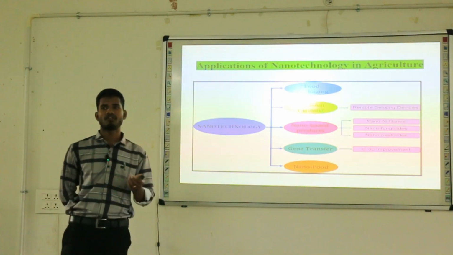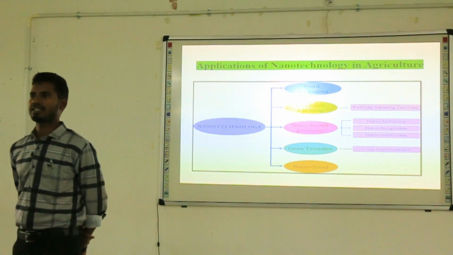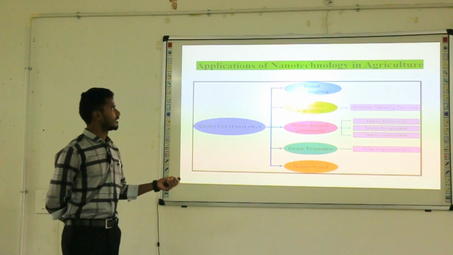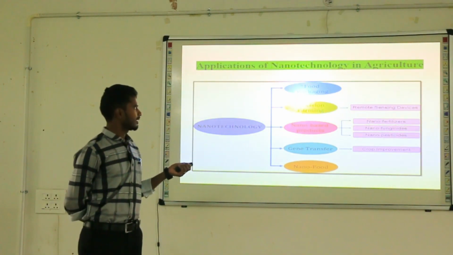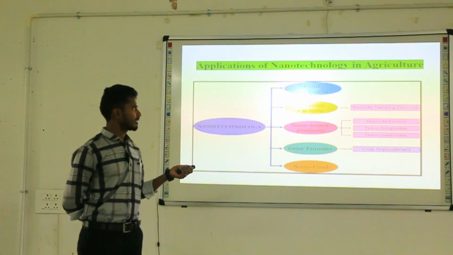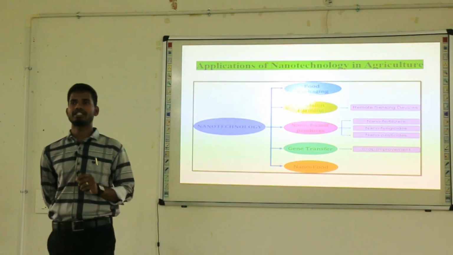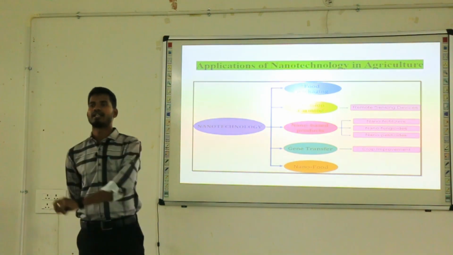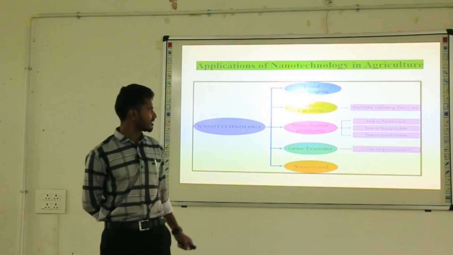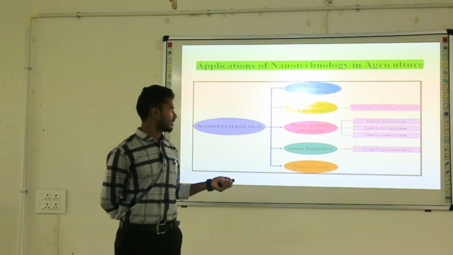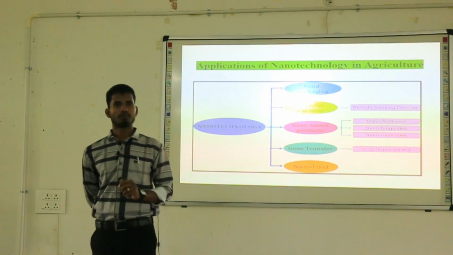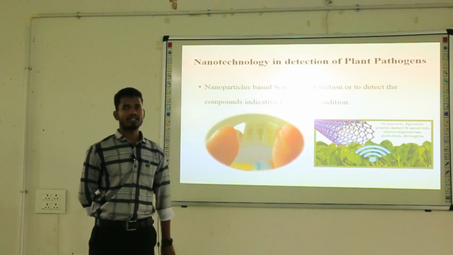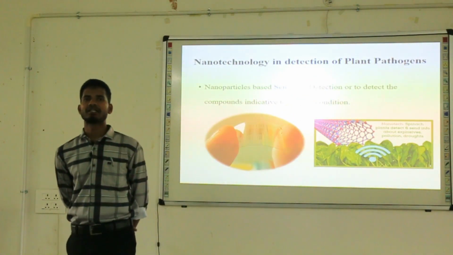Next one, applications of nanotechnology in agriculture. In agriculture, nanotechnology contributes more in food packaging, precision farming techniques using remote sensing devices, nano-based products like nano fertilizers, nano pesticides, nano insecticides, etc., gene transfer for crop improvement, and nano-based foods.